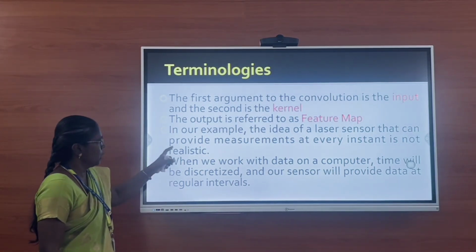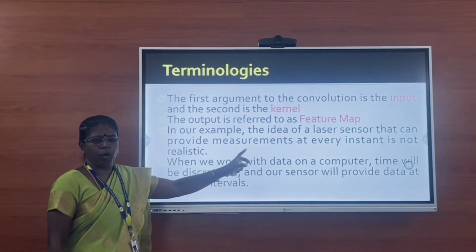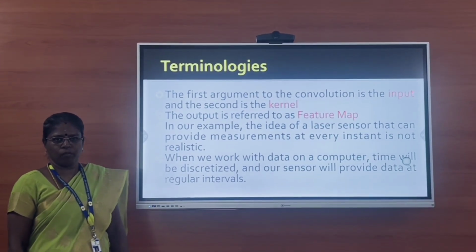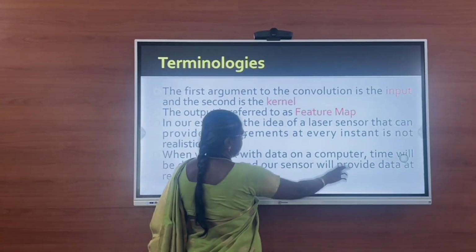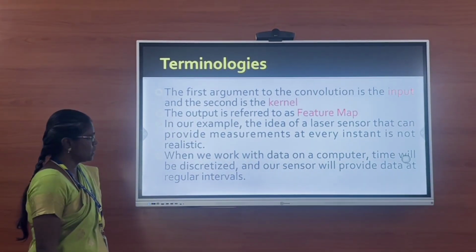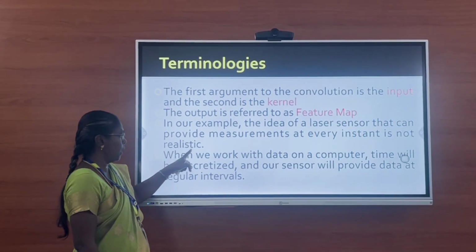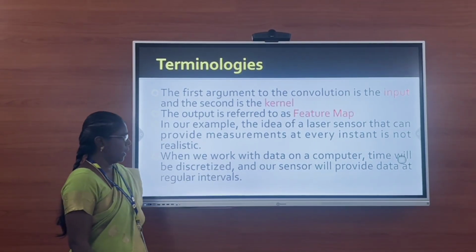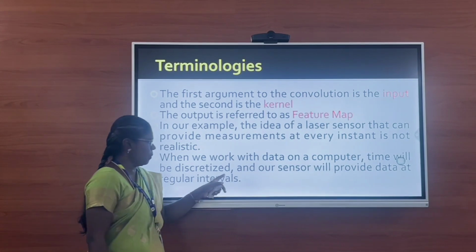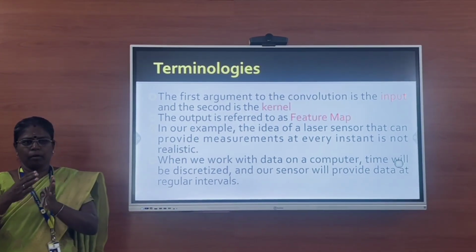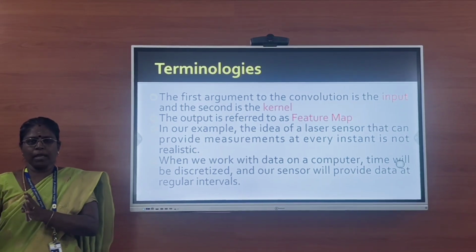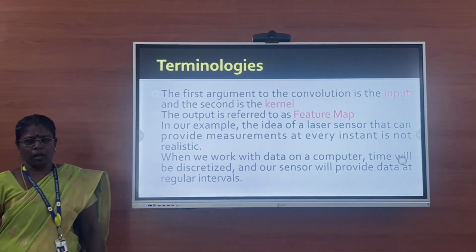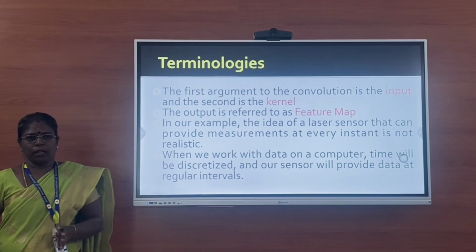In the example we are discussing here, the task is identifying the location of a spaceship. Here the idea of a laser sensor that can provide measurements at every instant may not be realistic. When you operate the data on a computer, the time will be discretized. At a particular time duration, we will be taking the values of the spaceship and we will be taking some average value or something like that.